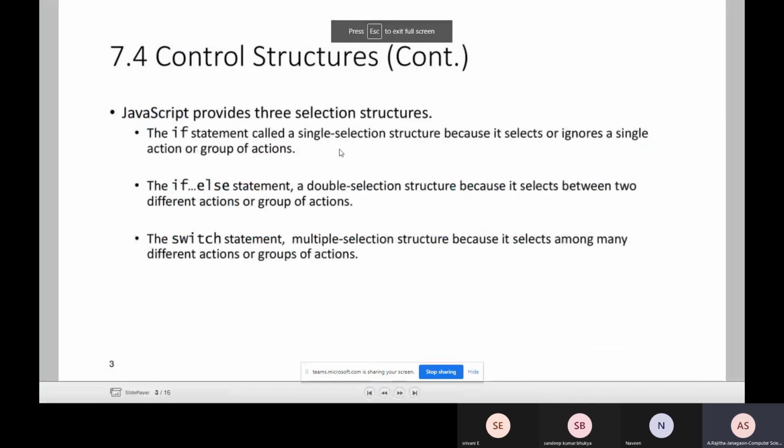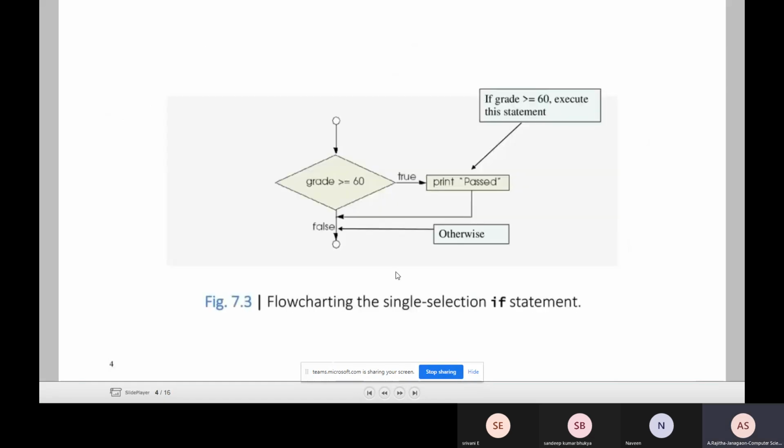Okay. So such a statement is a multiple selection structure because it selects among many different actions or groups of actions. Now, to see the flowchart for this, this is a single selection statement. Here the condition is satisfied, then these statements are executed. If the condition is false, this is ignored. That's why the circle is here, that means there are no statements. So this is the single selection statement.